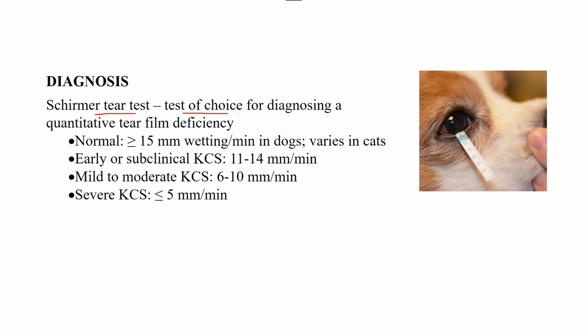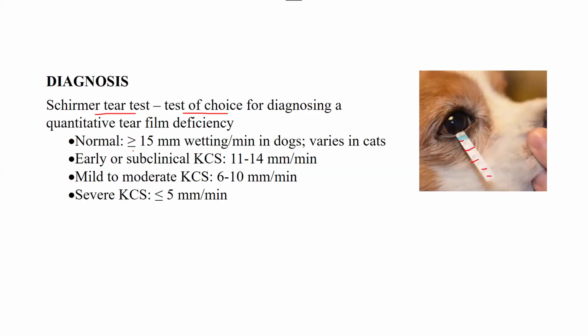What happens in this test is that we have a strip that has markings like 5, 10, 15, 20, 25. We place it in the eye and we see the wetting of this strip. For 1 minute, we place this strip in the eye of a dog, and because of the tear it will start to wet.